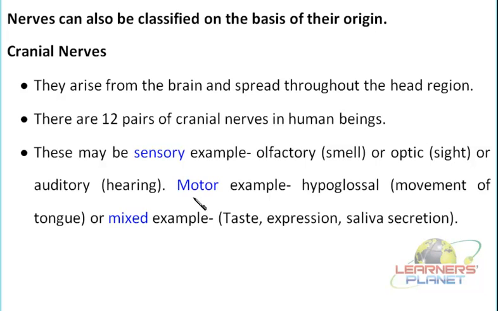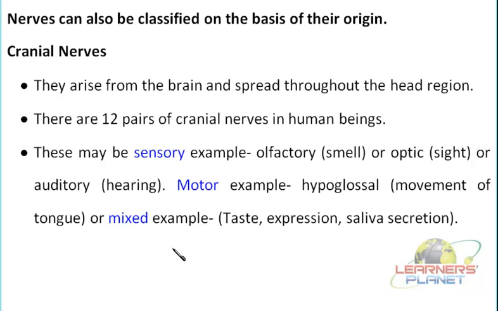We can take an example like the hypoglossal nerve, which helps in the movement of the tongue. You move your tongue in various directions, and that is under the control of the hypoglossal nerve. Then another type is mixed.